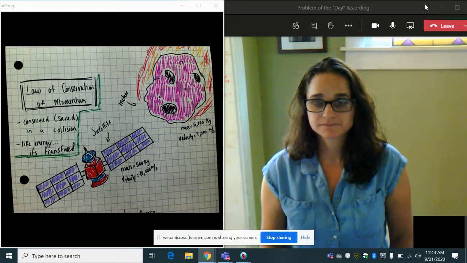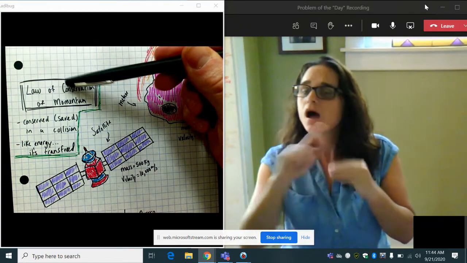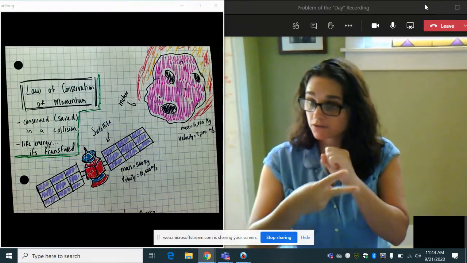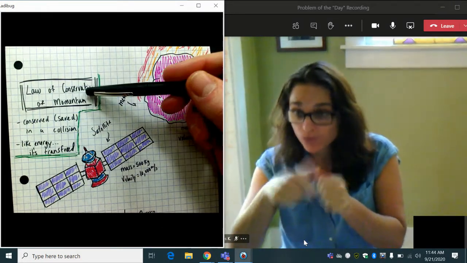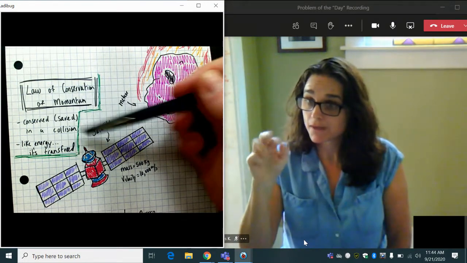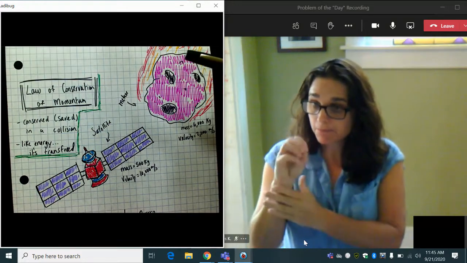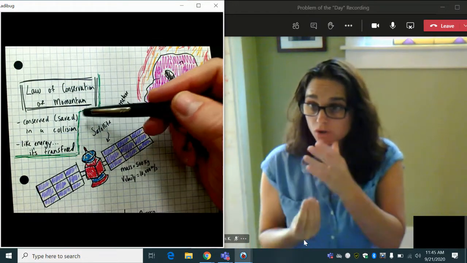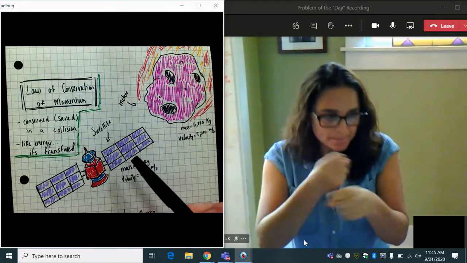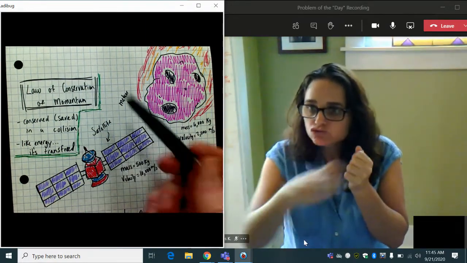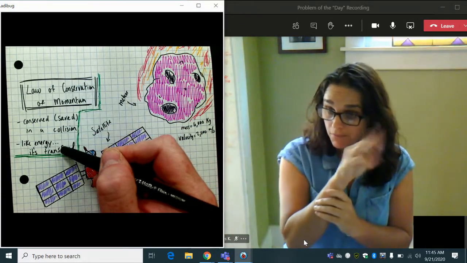Let's take a look at an example dealing with the law of conservation of momentum. As a reminder, the law of conservation of momentum tells us that in a collision, the momentum is conserved, or saved. It's just like the law of conservation of energy. You can't create energy or destroy energy, it's transferred. So in any collision, our starting momentum will always be the same as our ending momentum. It's transferred from one object to another.